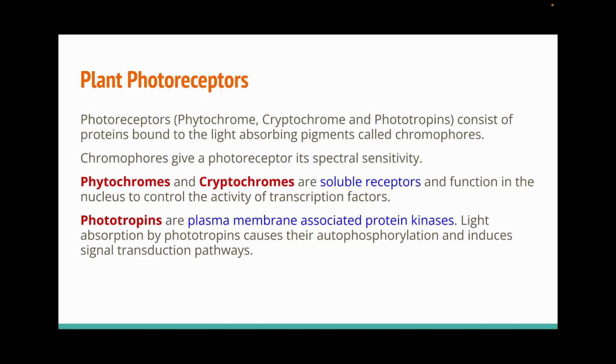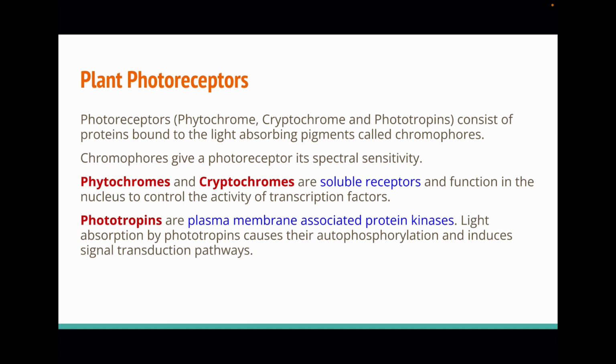Plant photoreceptors such as phytochrome, cryptochrome and phototropins consist of a protein that is bound to a light absorbing pigment, and the light absorbing pigment is known as chromophore. These chromophores have a property to absorb a particular wavelength of light. So the spectral sensitivity of plant photoreceptors is because of the chromophores. They can detect a particular wavelength of light.